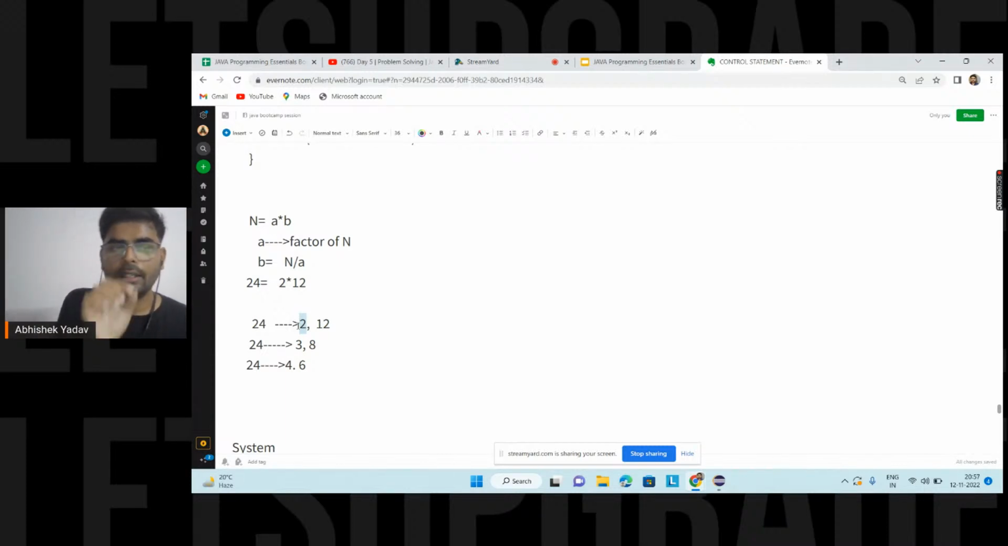If you know a is a factor of n, then you can easily know that b is also a factor, and the value of b is n divided by a. Right, everyone? Till this point, is it clear? Yes or no? Please write in the chat. Okay.